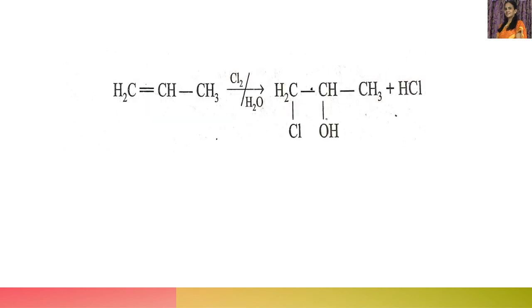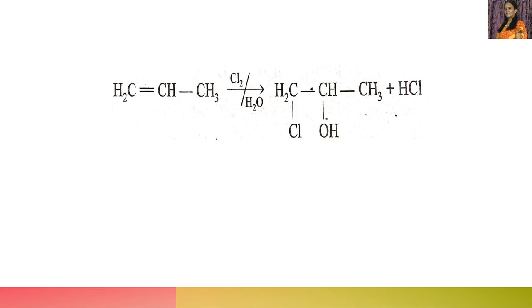If we consider HOCl, OH is the negative part and Cl is the positive part. So the positive part goes to the carbon with more hydrogens and OH, the negative part, goes to the carbon with fewer hydrogens. This is according to Markovnikov's rule.